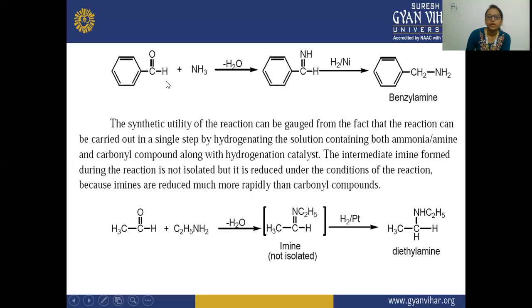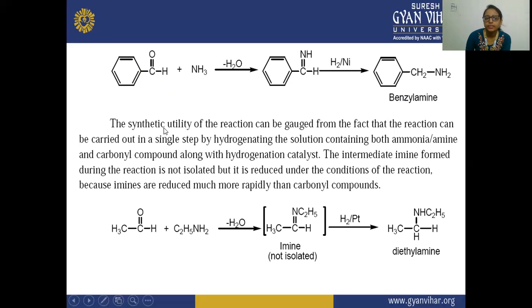Next, here we have taken the example of benzaldehyde. Benzaldehyde in the presence of ammonia forms the carbon nitrogen bond, and after that this imine is reduced, and there is a formation of benzylamine. This benzylamine is formed from here. So this is also your amine.